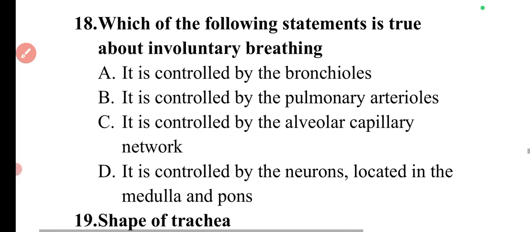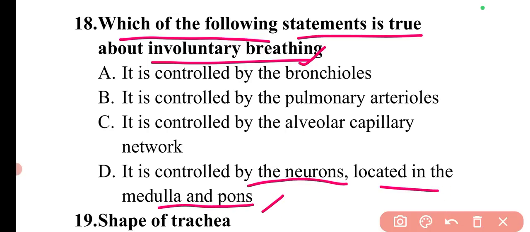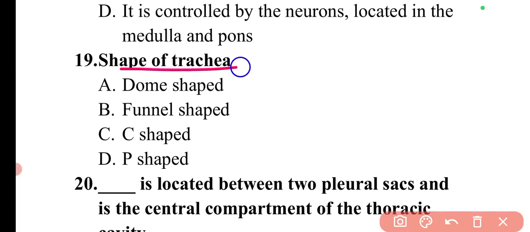Then moving to the next question, the question is which of the following statements is true about involuntary breathing? So the true statement regarding involuntary breathing is that it is controlled by the neurons located in the medulla and pons. So here option D will be the correct answer. Next question is shape of trachea is, so the shape of trachea is C shaped. So here option C will be the correct answer.